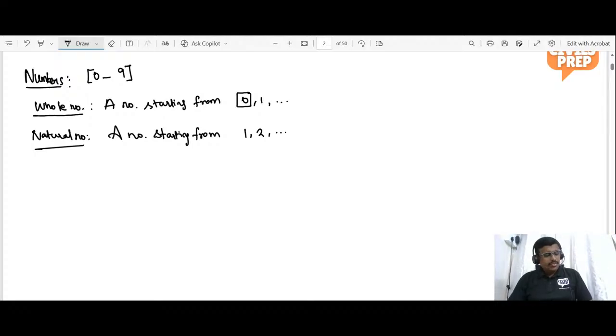So whole numbers can be written as 0, 1, 2, and so on till infinity. And natural numbers can be written as 1, 2, and so on till infinity. Do you have any doubts in this classification of numbers? Ashwini, thank you. It starts from 0 and starts from 1. Very good.